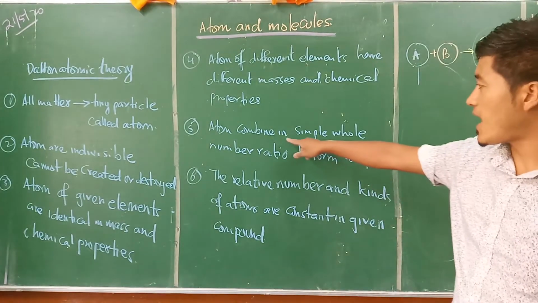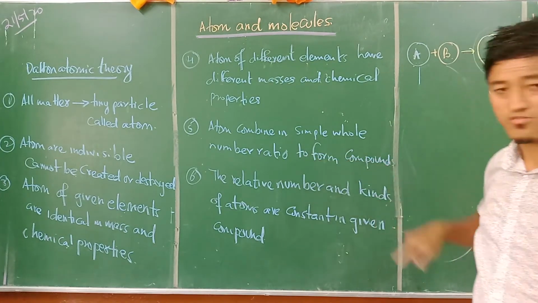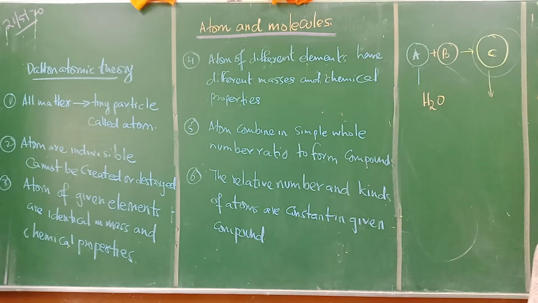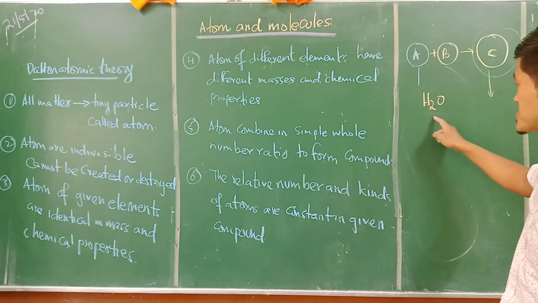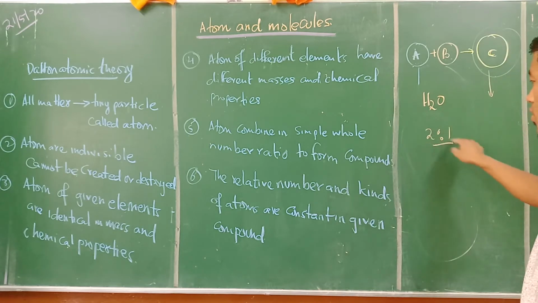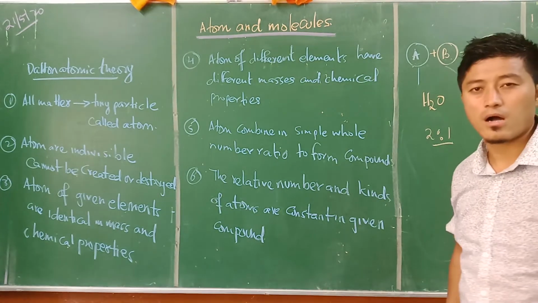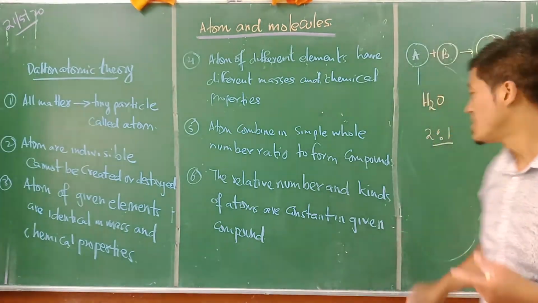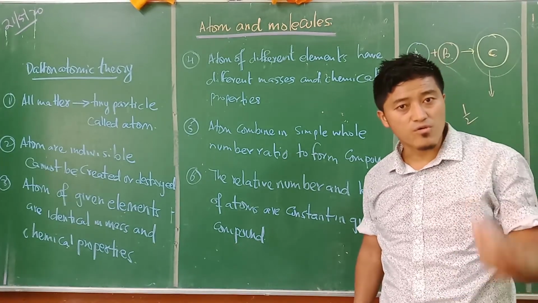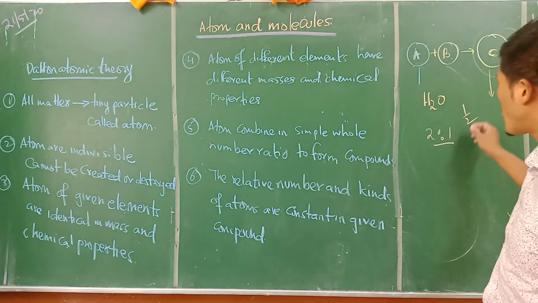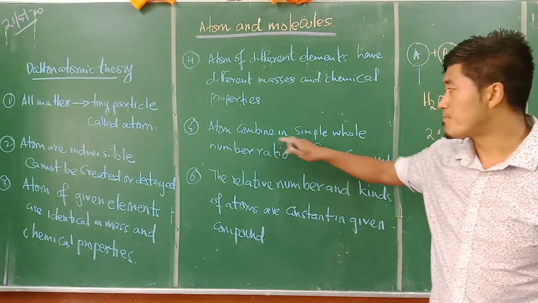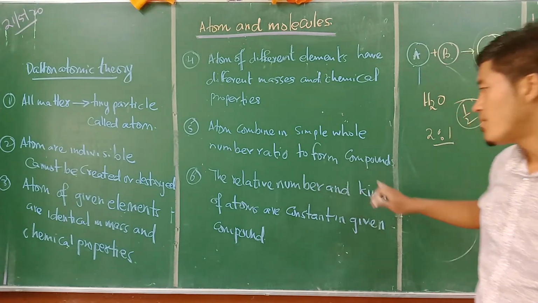In the fifth one, atoms combine in simple whole number ratio to form compound. For example, let us think about water. In the case of water, there is a presence of simple whole number ratio of 2 hydrogen and 1 oxygen. That is whole number. Whenever there is a formation of a compound, you will never see a half molecule or quarter molecule, or 1/4 or 3/4 or whatever it may be. There won't be any kind of ratios like this over here. Is that clear? So the atoms combine in simple whole number ratio to form compound.